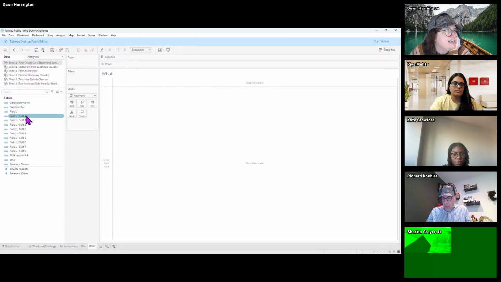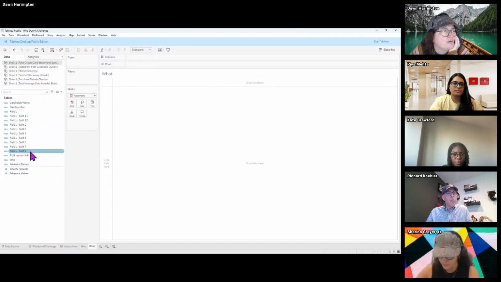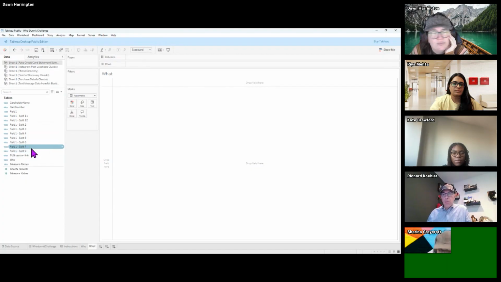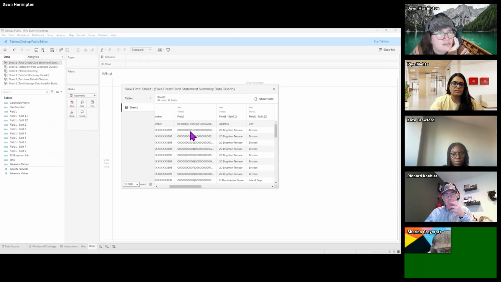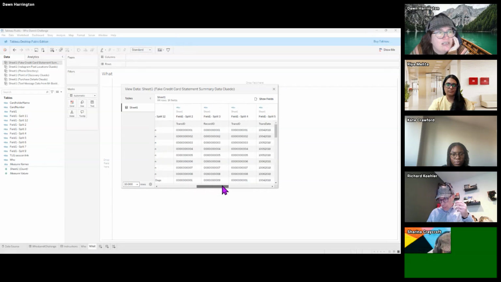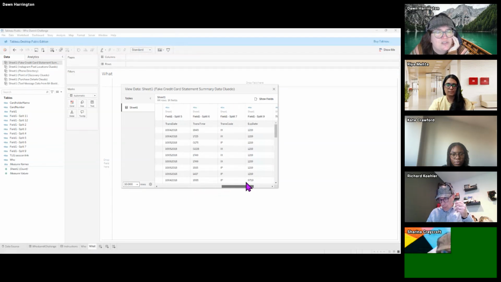So with this data, I had to bring it in and split it. So I don't know if you're familiar with Tableau's functionality to split data, but the card number came in as this field 1. So you can see it's all jumbled together with a pipe. So I brought it in and split it out for you. So you didn't have to do this.